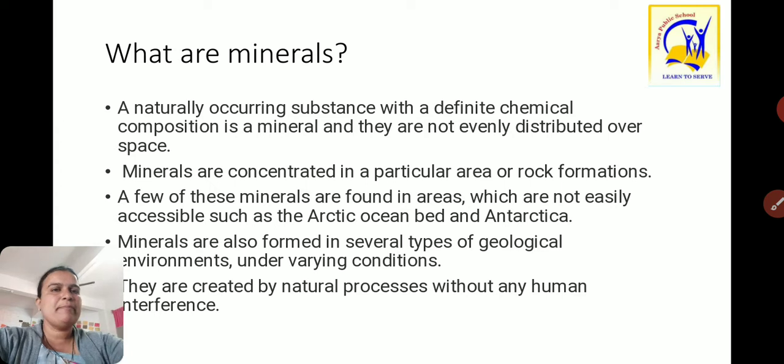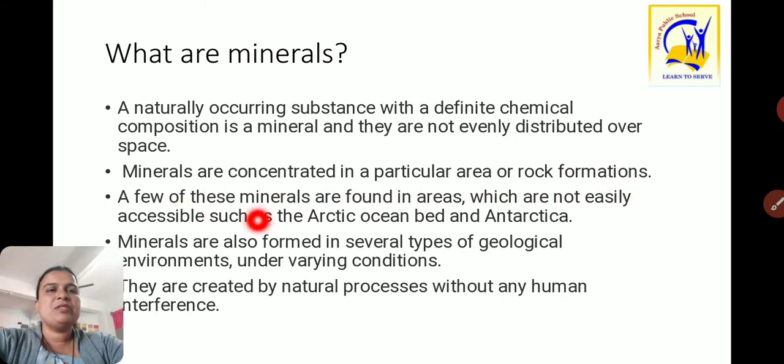First of all, what are minerals? A naturally occurring substance with a definite chemical composition is a mineral, and they are not evenly distributed over space. These minerals are not evenly distributed on the planet Earth. Minerals are concentrated in a particular area or rock formations, not evenly on the whole surface of the planet Earth.